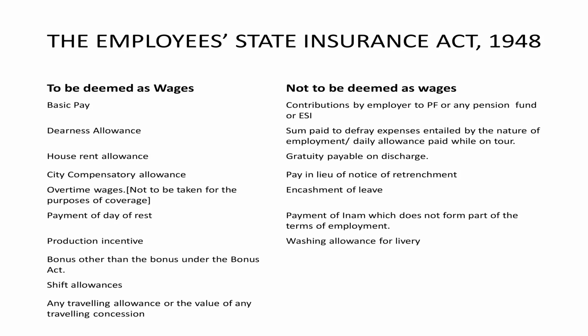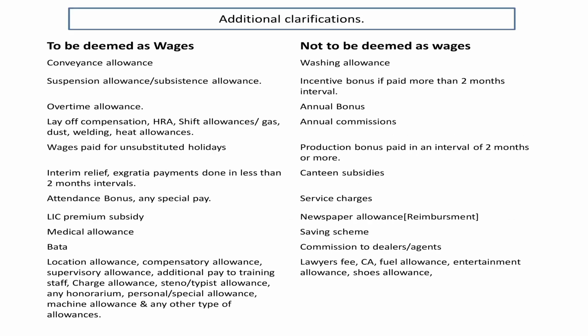Gratuity payable on discharge is not wages. Pay in lieu of notice of retrenchment is not wages. Encashment of leave is not deemed as wages. Payment of inam, which does not form part of the terms of employment, is not wages. Washing allowance for livery is not wages. Incentive bonus, if paid at an interval of more than 2 months, is not deemed as wages. If it is paid every month, it comes as wages. Then annual bonus and annual commissions are not deemed as wages.